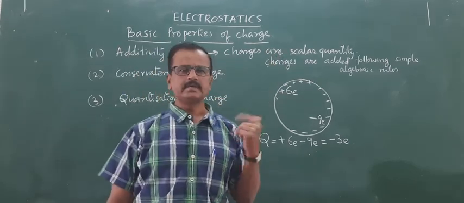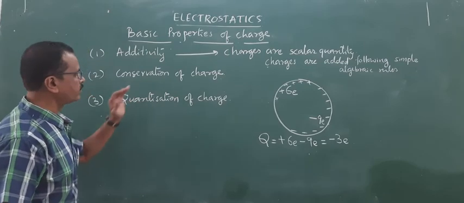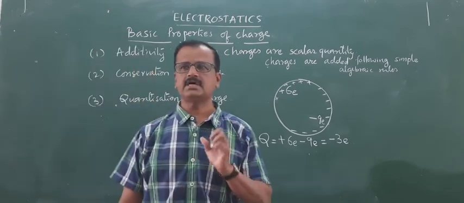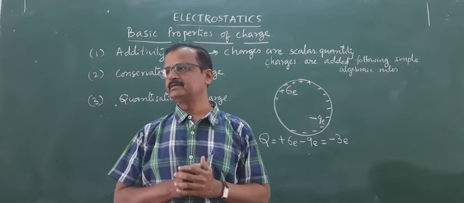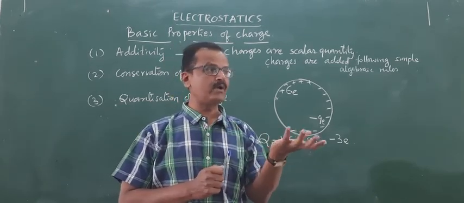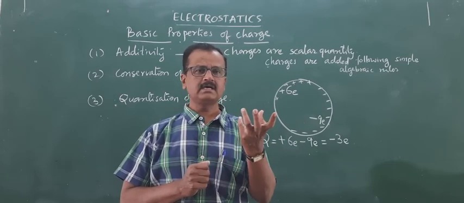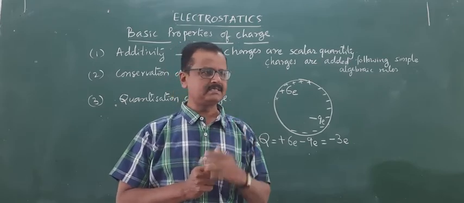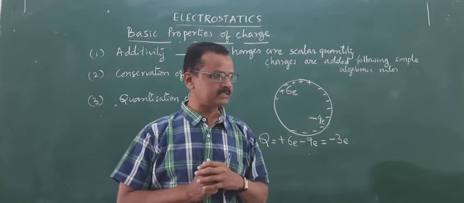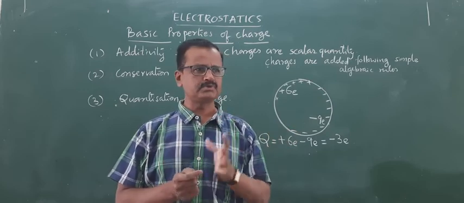Okay. Next, conservation of charge. The second important property is conservation of charge. Charge can neither be created nor be destroyed. Charge can be transferred from one body to another body. Just now we discussed how a glass rod acquires positive charge and how a plastic rod acquires negative charge. So a glass rod when rubbed with silk cloth acquires positive charge.